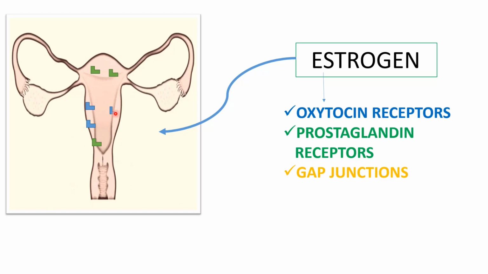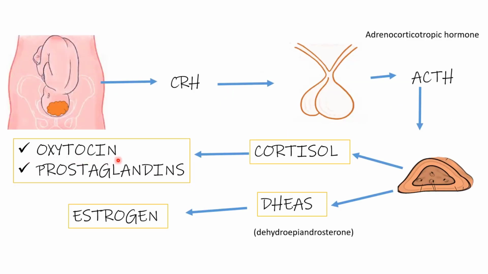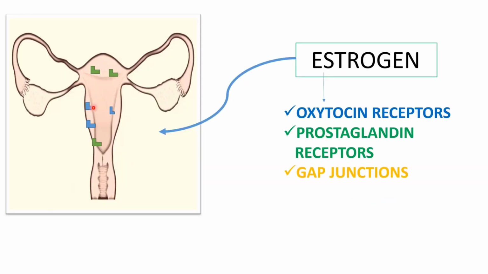Because for the action of oxytocin, whether it is coming from the placenta or from the posterior pituitary gland, it is important that the receptors of oxytocin should be present in the uterus for the functioning of oxytocin. So it is a door for oxytocin. If this door is present, oxytocin will enter and perform its function, right?